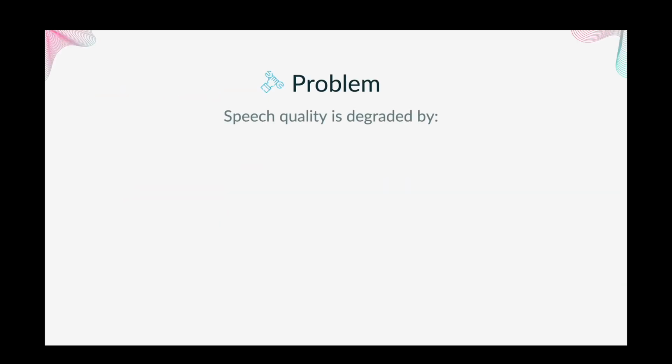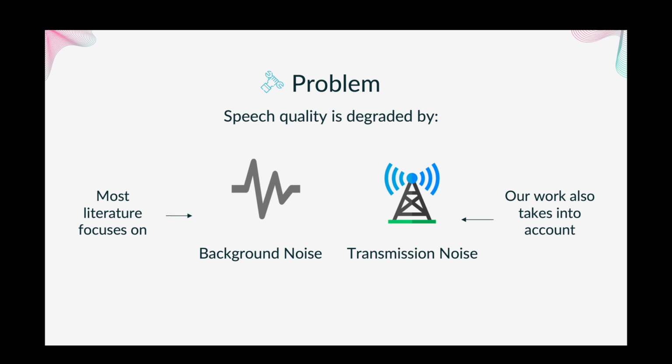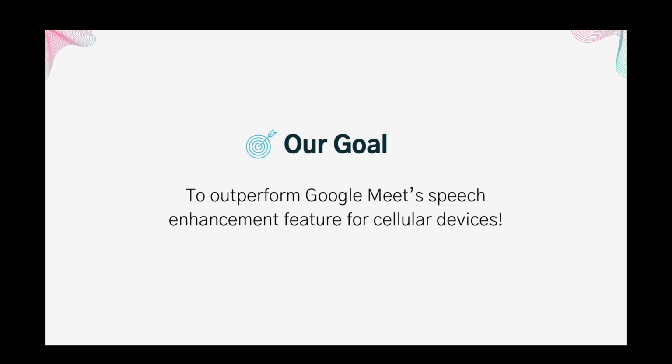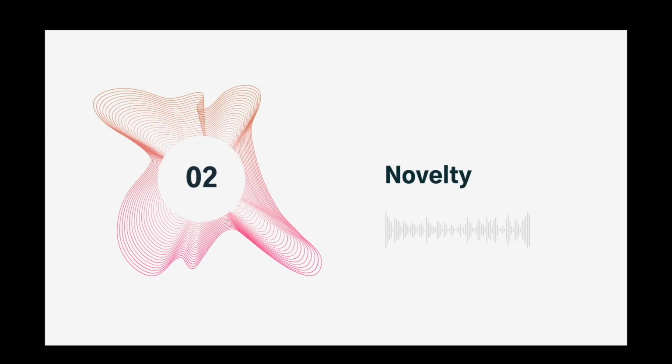Speech quality is often affected by two factors: background noise and the transmission noise. Most literature currently focuses on removing background noise caused by being in a noisy environment. Our work goes one step further to remove transmission noise, which is added when speech is transmitted through a cellular network. In our work, we aim to outperform the current industry speech enhancement features provided by Google Meets for speech transmission over calls. Our contributions are twofold.